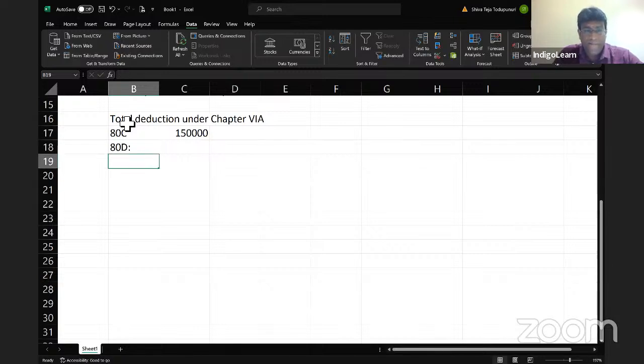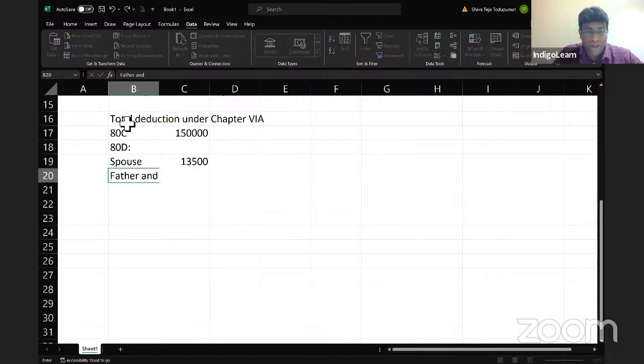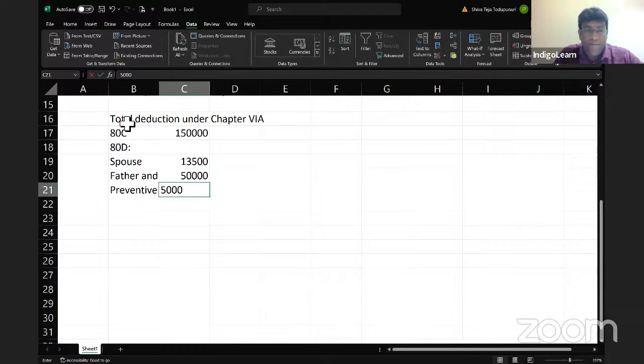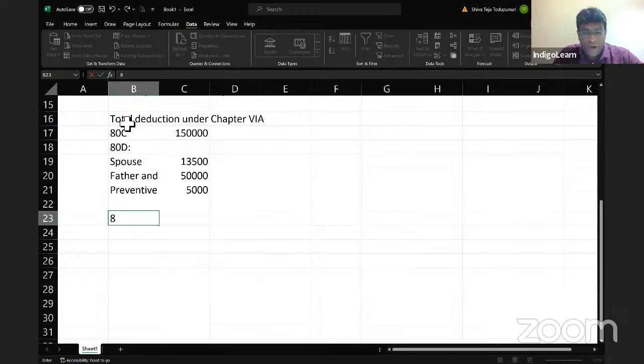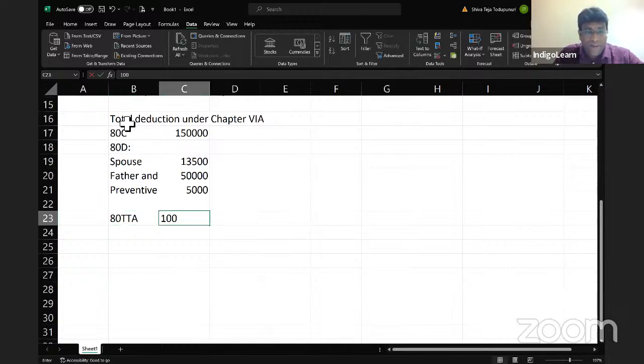80D, come on, what is there in 80D, my dear friends? Already we discussed that. For spouse, it is 13,500. Father and mother put together, I can take maximum 50,000. Preventive checkup, I can take only maximum 5,000. So that's the story of 80D. Other than 80D, I also have got 80TTA, which is 10,000 rupees.